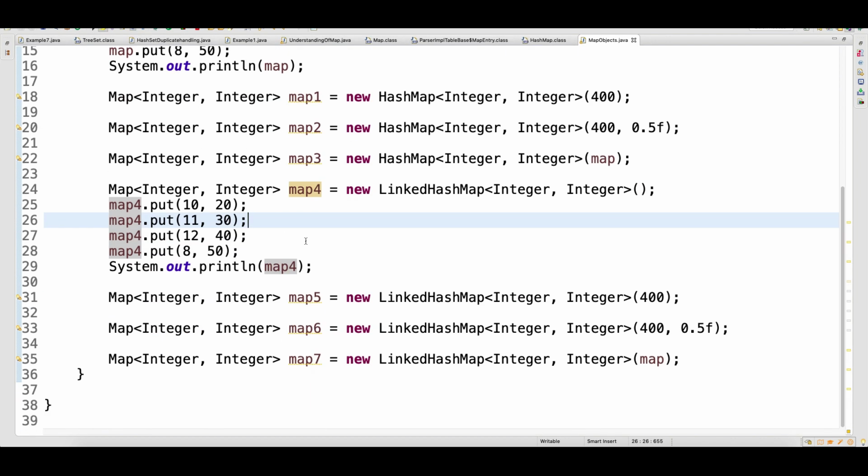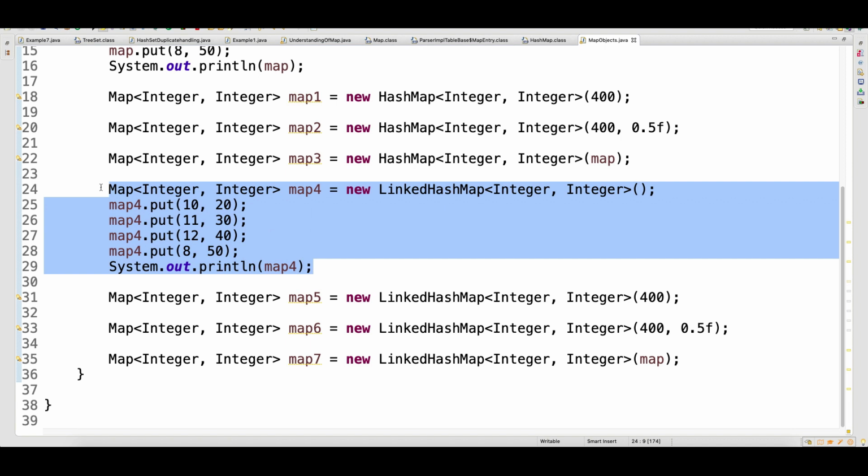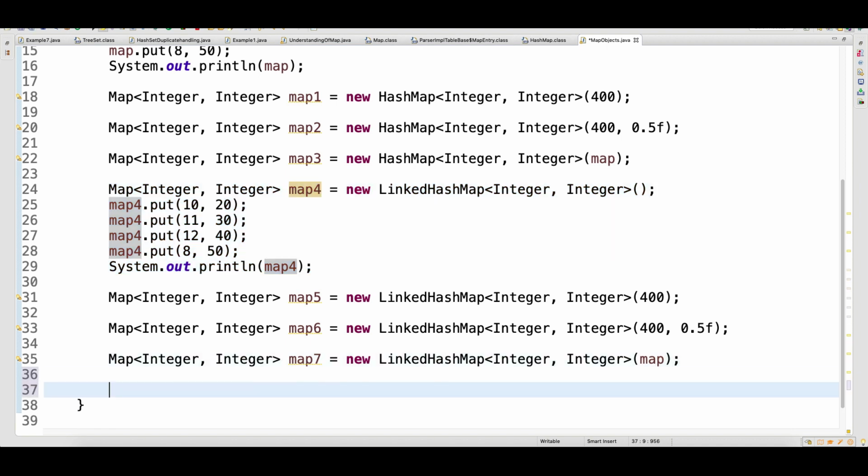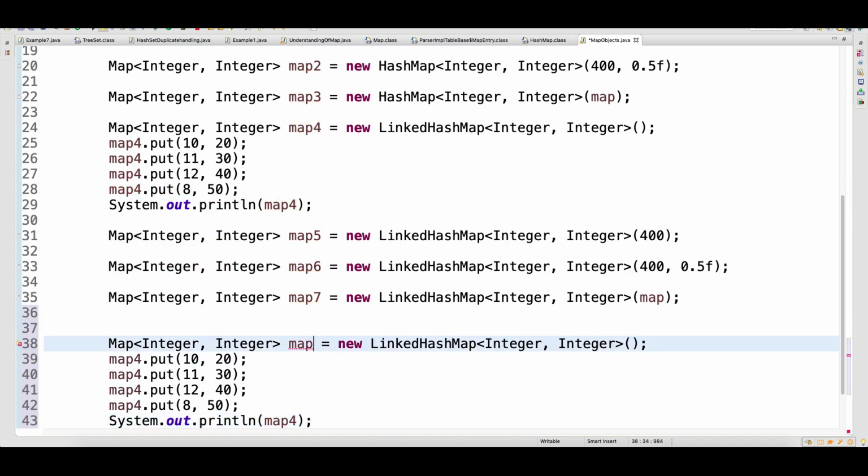But you have one more class called tree map. Whatever you learned in the set class, 90% of the concept remains the same.